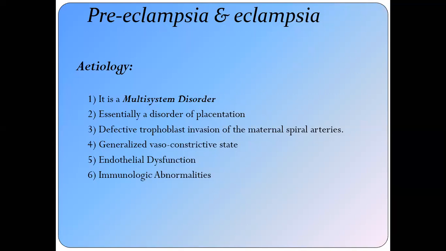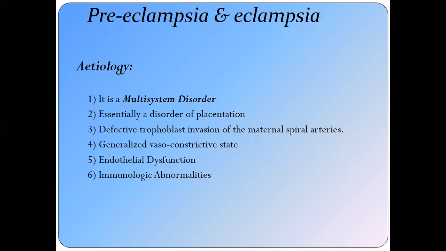Initially there is an invasion of the trophoblast into the big spiral vessels, and they convert those vessels into high conduit, high capacitance vessels. This type of invasion does not occur in preeclampsia and eclampsia. So these vessels become narrow and responsive to vasoactive substances, and this causes placental insufficiency.